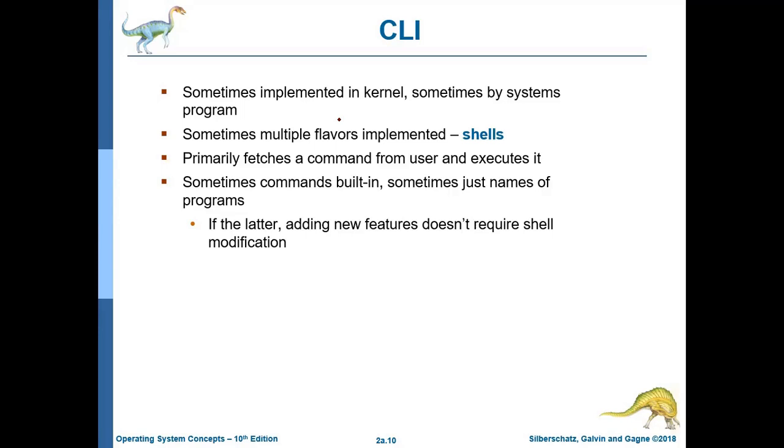There are so many commands you can use in the command line interface. It is sometimes implemented in the kernel, sometimes by a system program. There are two types of command line interfaces. First, directly interacting with the kernel part. Second, a normal program like a Paint program.